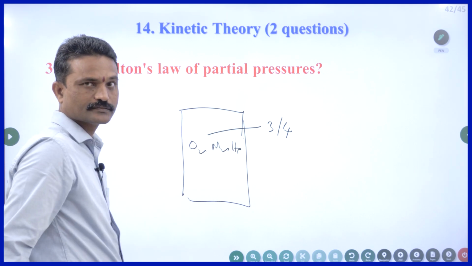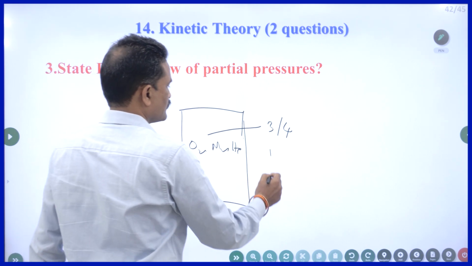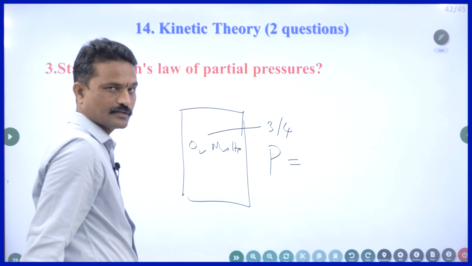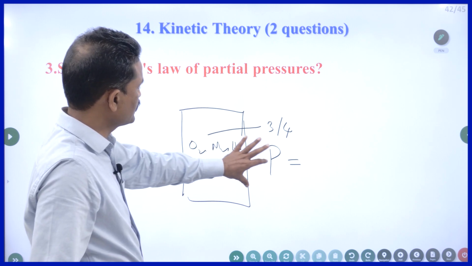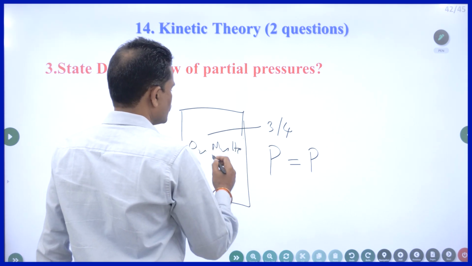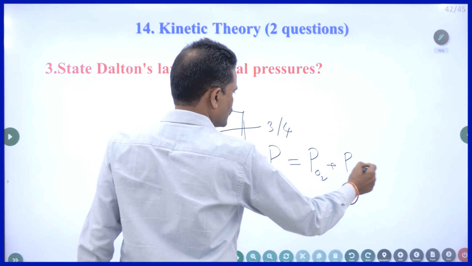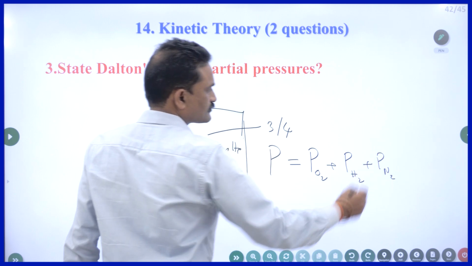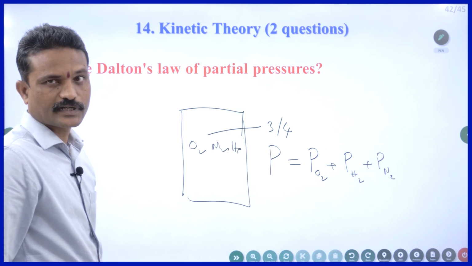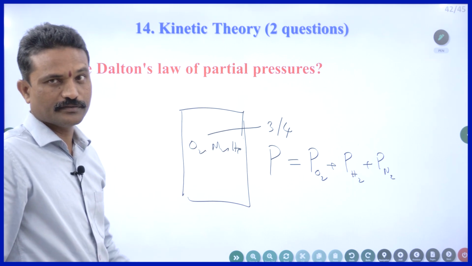The total pressure exerted by the mixture of gases, let us say P, is equal to the sum of the individual pressures exerted by the individual gases, let us say hydrogen or nitrogen, whatever you have. That's all, very simple. The condition is constant temperature and volume.